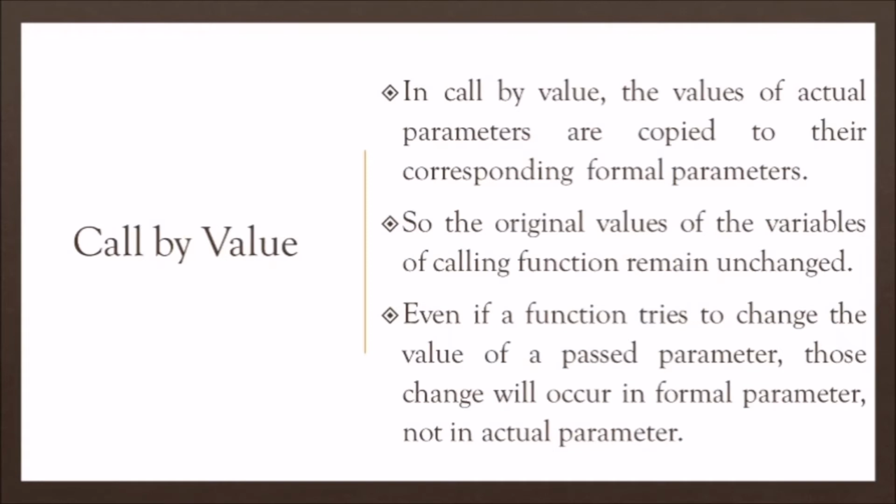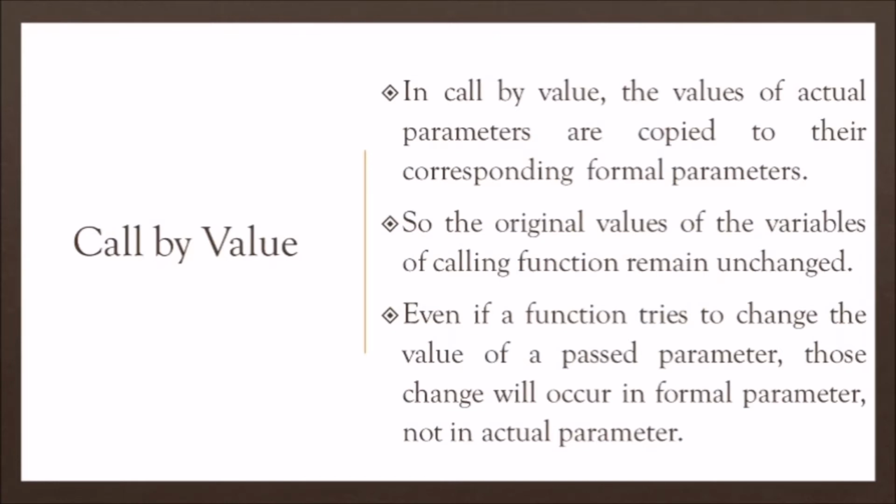In call by value, the values of actual parameters are copied to their corresponding formal parameters. There is a terminology: formal parameters, actual parameters. If the previous concept is clear, then call by value will be very clear.